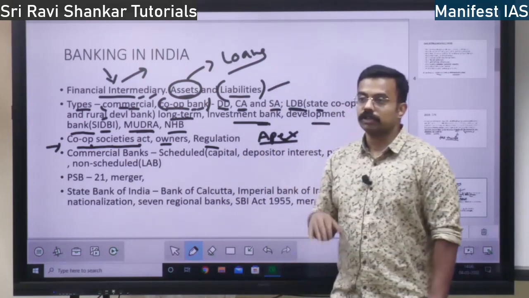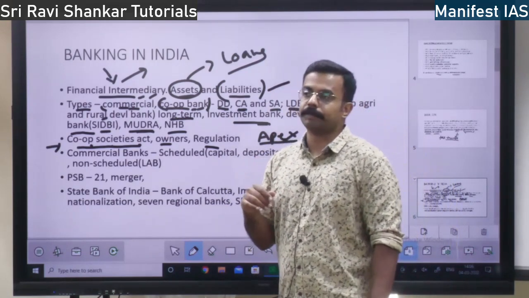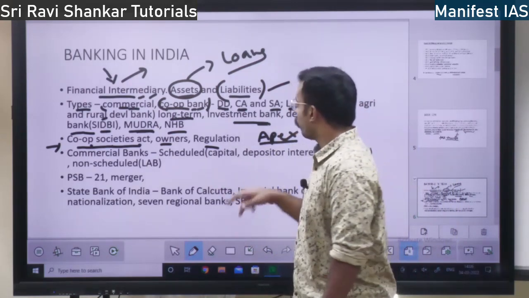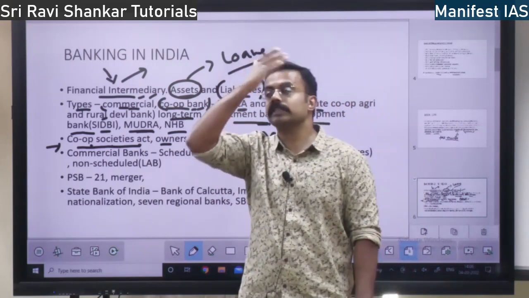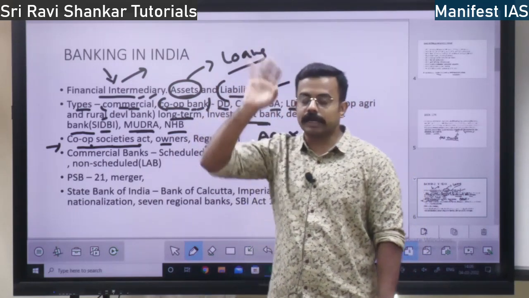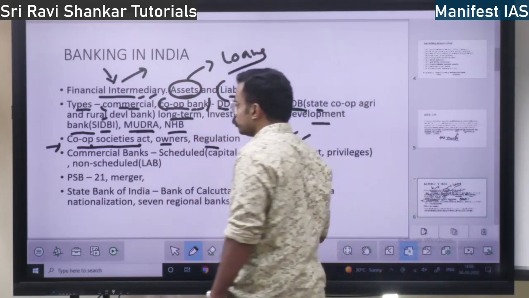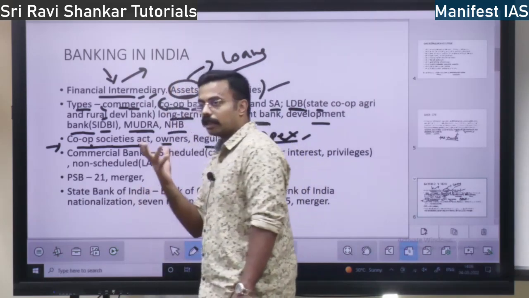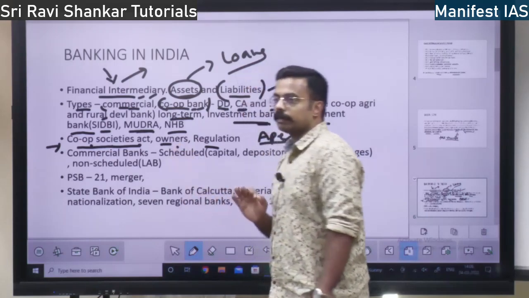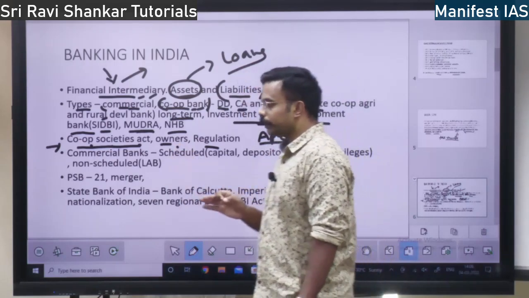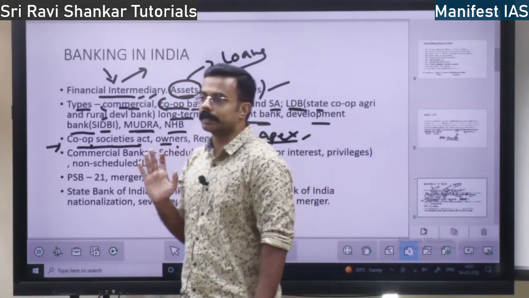With respect to multi-state banks, national banks, it is managed by one act called Multi-State Cooperative Societies Act, and some organization will be there which is going to manage. Owners, I told you, it is the members who are the owners. So the principle is one member, one vote, right?